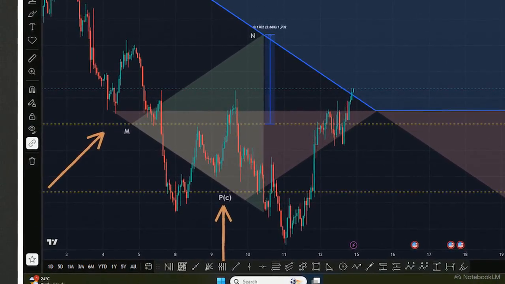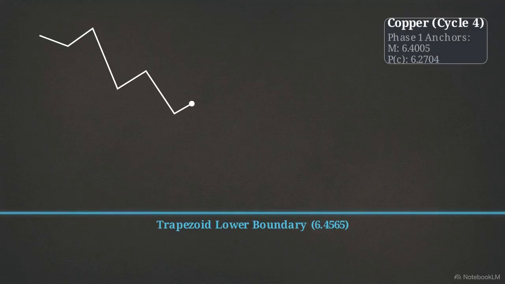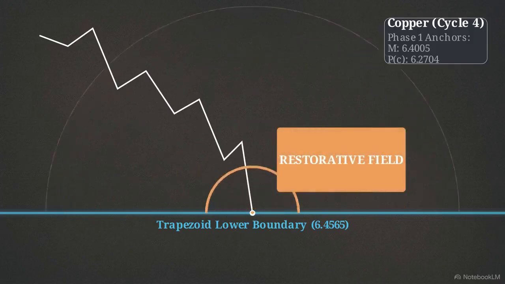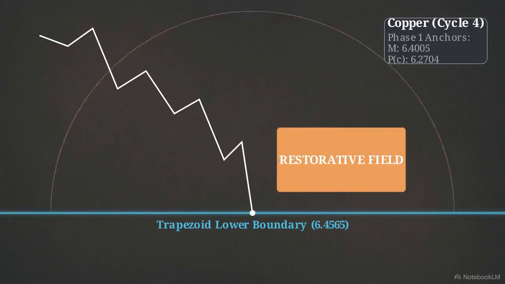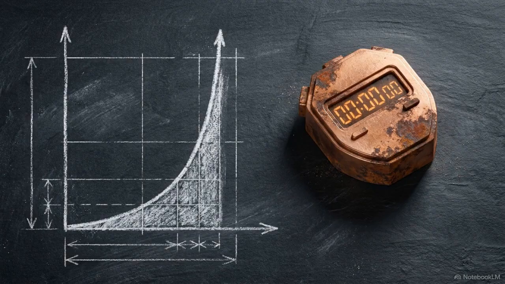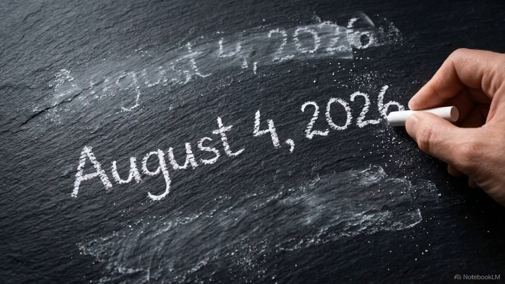At this point of contact, the primary positions initiated at the original M and PC coordinates remain open. This interaction identifies the active limits of the restorative structural field as pressure builds toward activation. In Phase 3, temporal distortion typically resolves into accelerated directional movement within the activation window. The record advances to August 4, 2026.